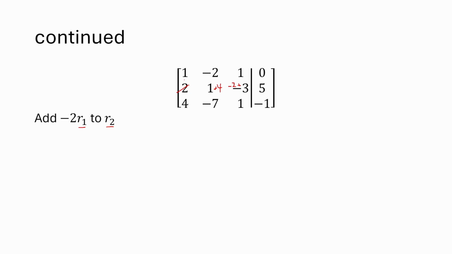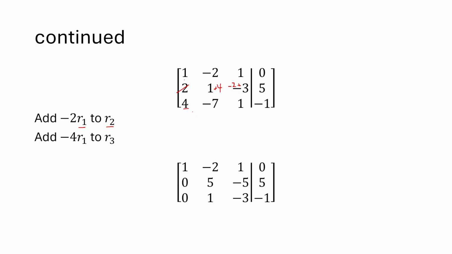All right. And that is great because it has now canceled out a term. Our goal is to turn things into zeros because zeros are easy to work with. So now we're going to add -4 times the first row to the third row. Because once again, look at that first term. 1 times -4 will be -4. And then when I add that to this 4, they will cancel out and I'll be making zeros.